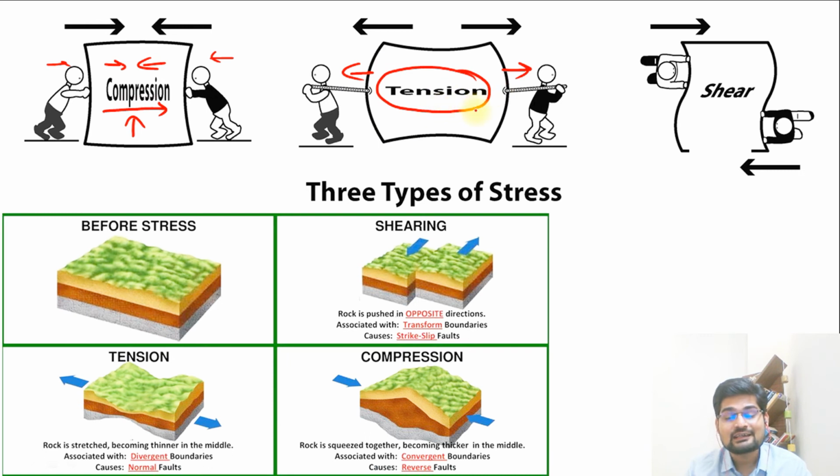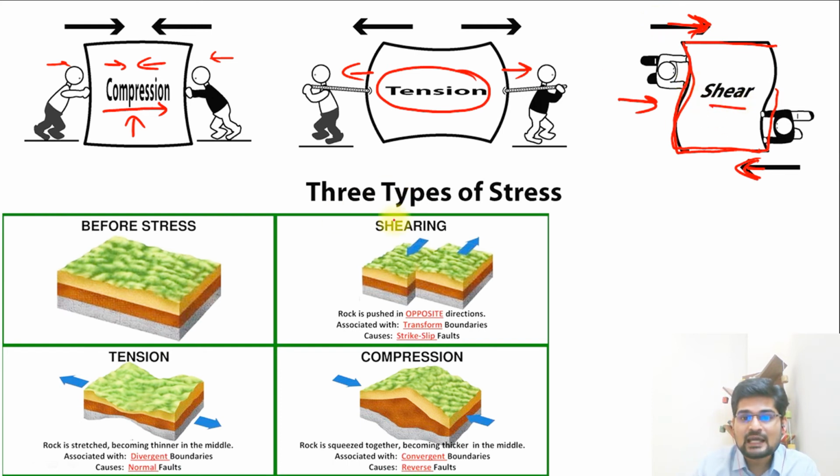And then another important force is shear. What is shear? The directions are opposite to each other. This movement is this way and this movement is this way, but obviously the same portion is not there in the picture. So these are different portions of the same land, where one movement is in the opposite direction of the other. So this is called shear.